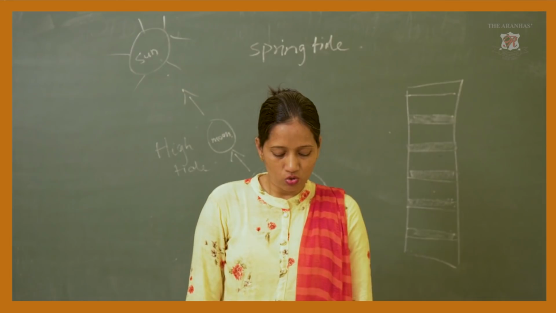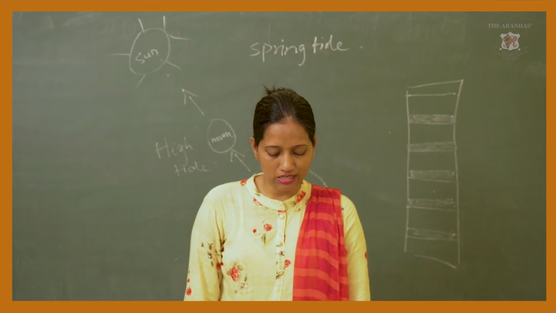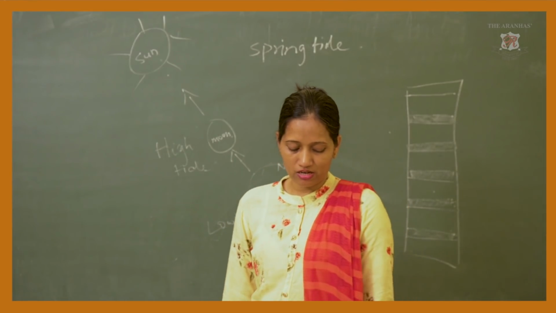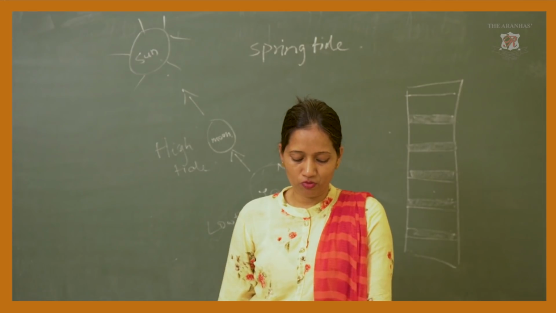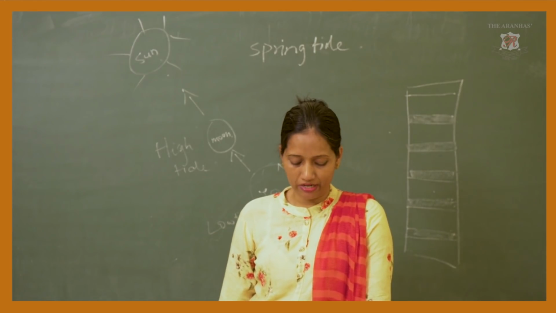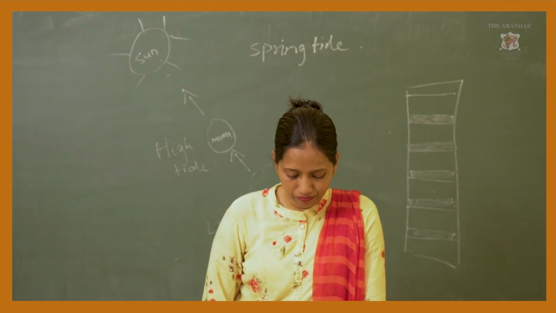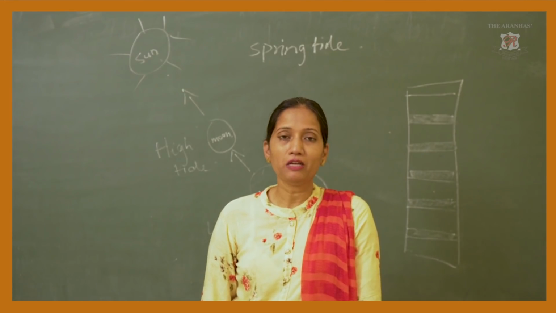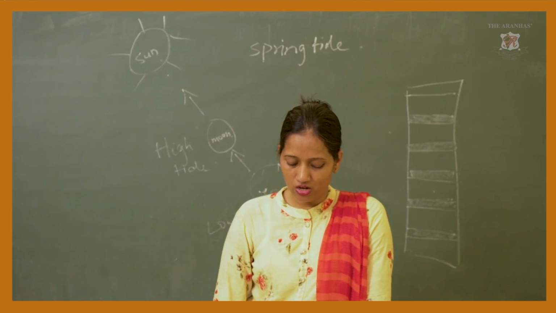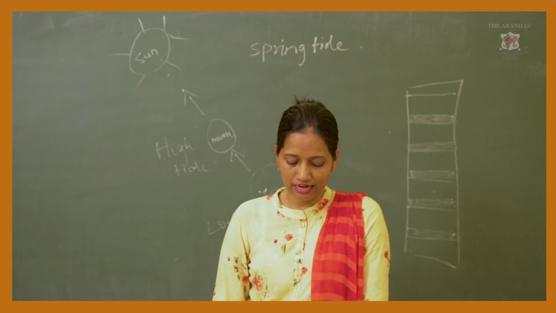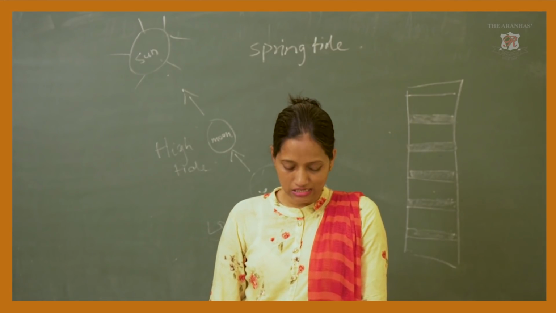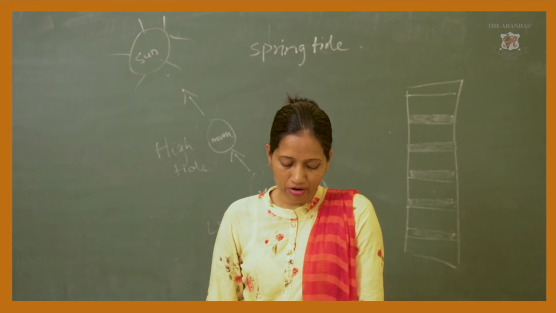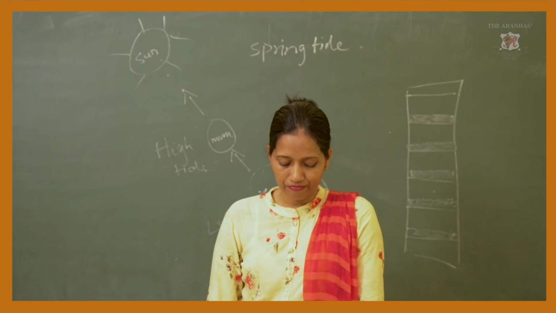However, towards the coastal area, it goes on increasing along the coast of peninsular India. The range is around 100 to 150 centimeters for most of the part. The highest tidal range in the world is observed at the Bay of Fundy along the Atlantic coast of North America. Here the tidal range is about 1600 centimeters. In India, the highest tidal range is in the Gulf of Khambhat. It is about 1100 centimeters.